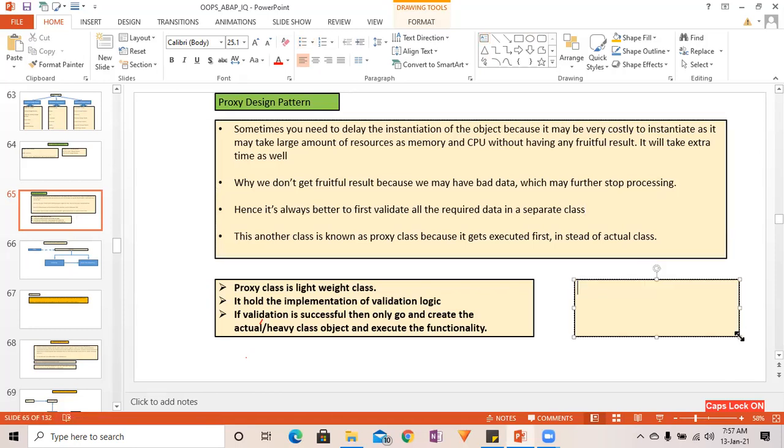So one very big problem over here, suppose if you have a very heavy class, right? It can be Excel, Outlook object, or it can be your SAP heavy class.